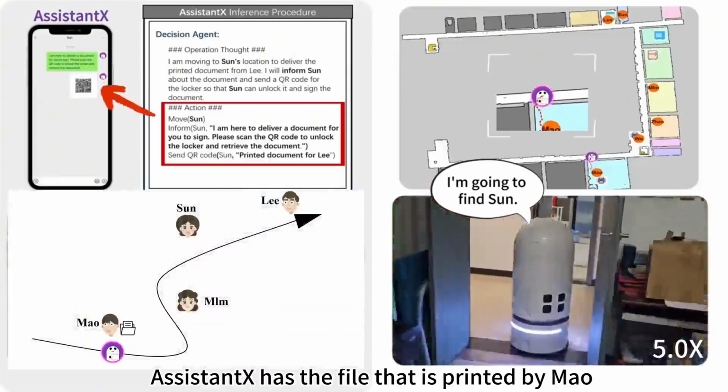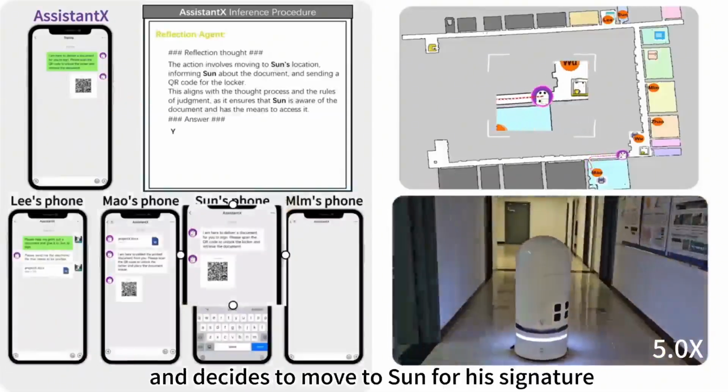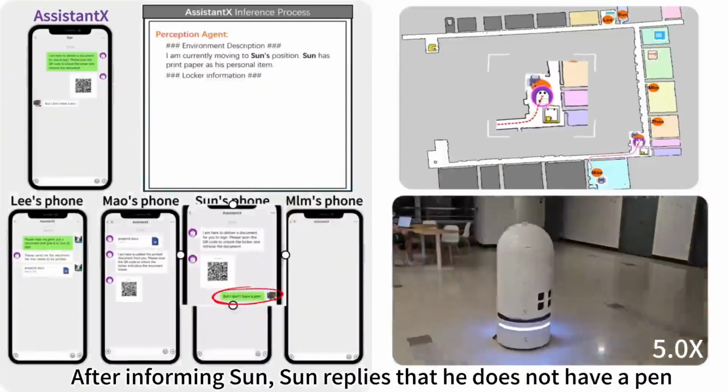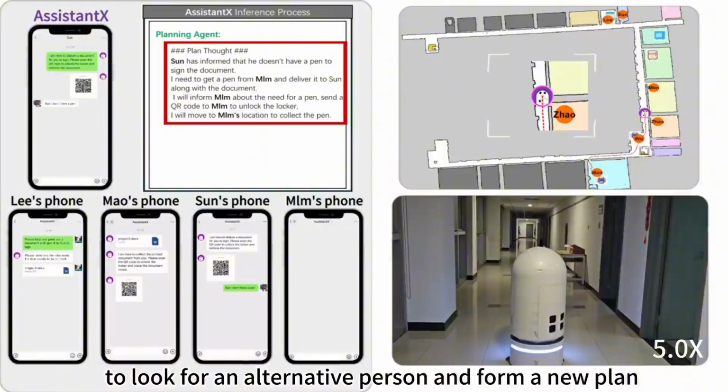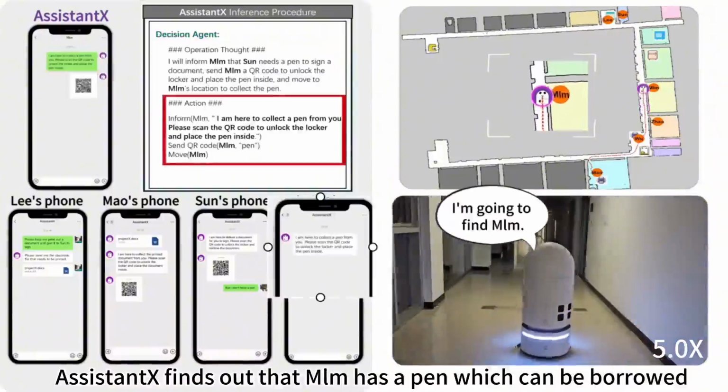Assistant has the printed file and moves to Sun for his signature. After informing Sun, he replies he does not have a pen. When the person lacks something, Assistant can search the memory unit to find one. Assistant finds out that LLM has a pen.